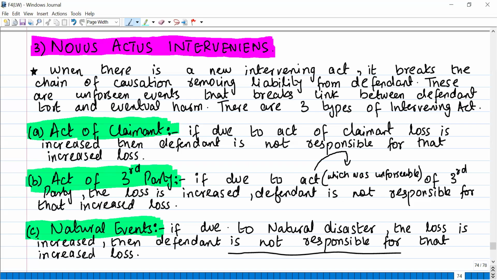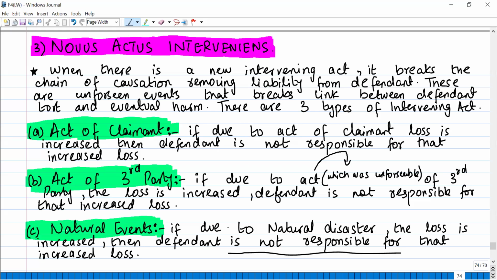Okay. There's a case in your book in which the local council negligently struck a water pipe outside the house of a claimant. Now, when the water pipe was struck, all of the pipelines inside the house exploded. The house could not be lived in, because it caused extensive damage, the pipelines burst, and the house had to be vacated. Now, what happened was that when the house got vacated, squatters, basically persons who unlawfully break into a house, like robbers and drug addicts, when they see that this place is empty for a long time, they enter. So similarly, the squatters entered, and they lived there. They broke things, and the loss got increased.